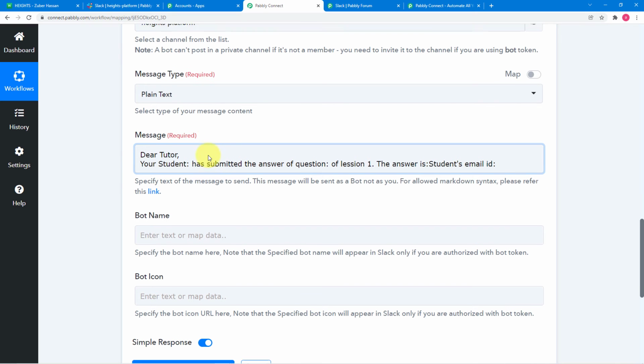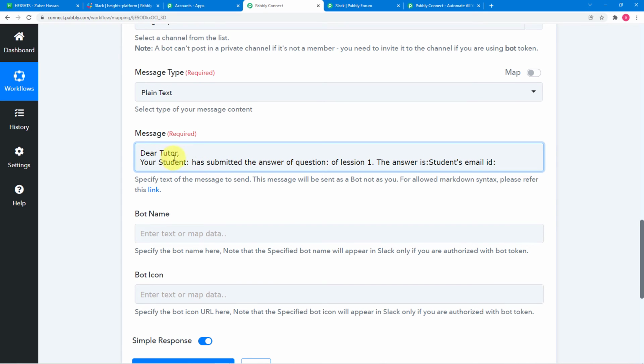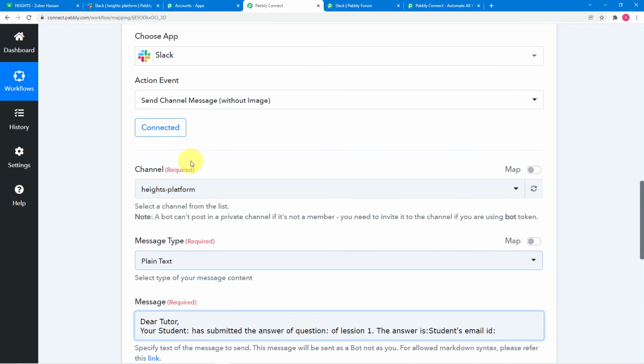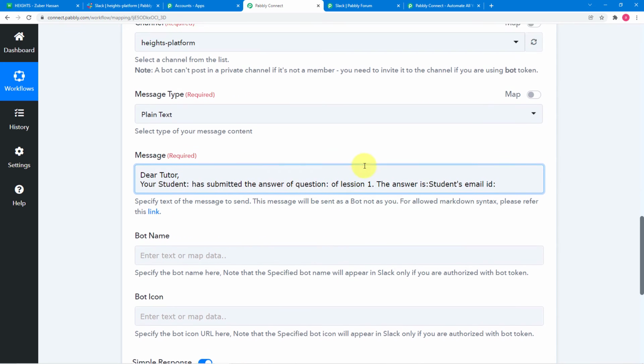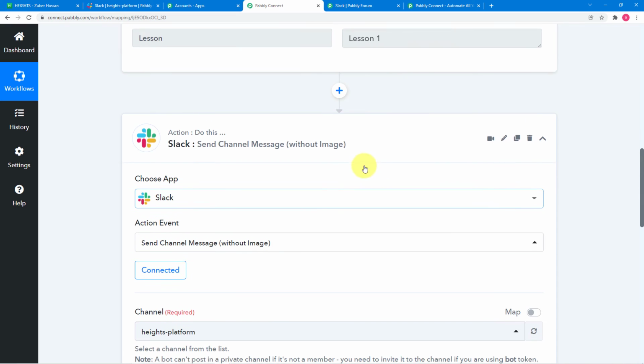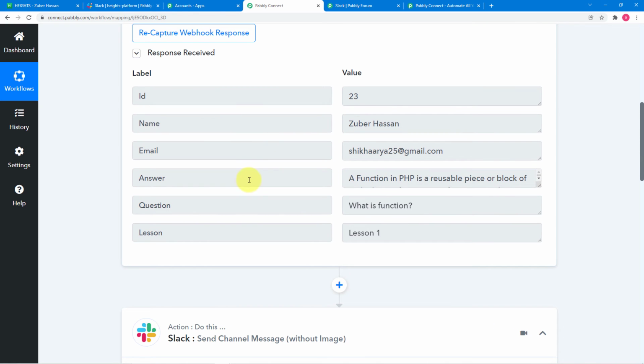So you can see I have written this kind of message: dear tutor, your student dash has submitted the answer of the question dash of lesson 1. The answer is this dash. Okay, so here between these things I am going to map the details: the student's name, the answer of the question, and I am going to map the details that I got from this first step.